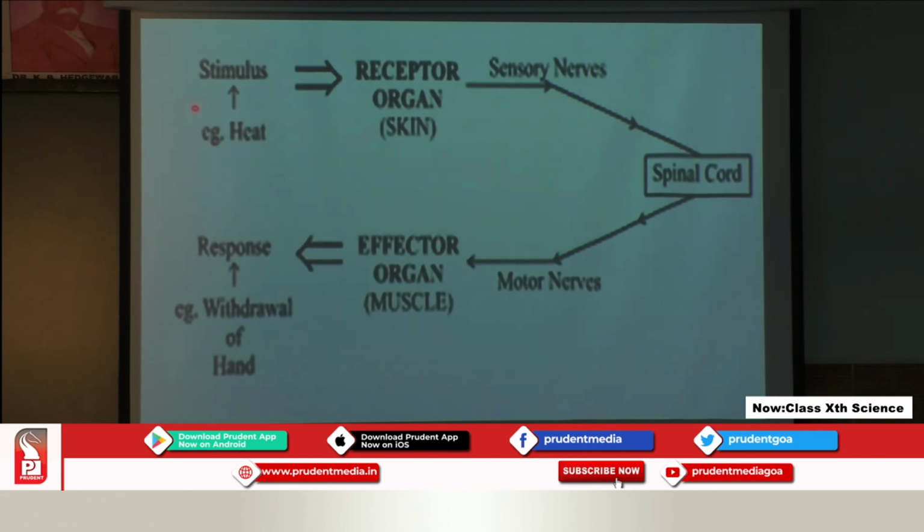Stimulus, here in this case, is the heat which has been received by the receptors which are found in the skin. This information will then travel through the sensory nerves to the spinal cord, and from the spinal cord the information will be carried via the motor nerves to the effector organ, that is the muscles. And now these muscles will respond, that is, the response is withdrawal of the hand. So this is the reflex arc.